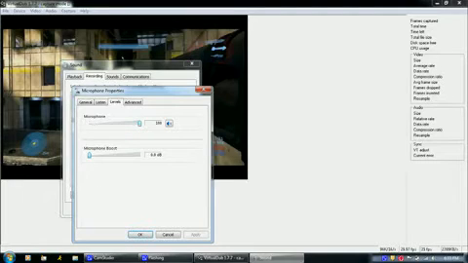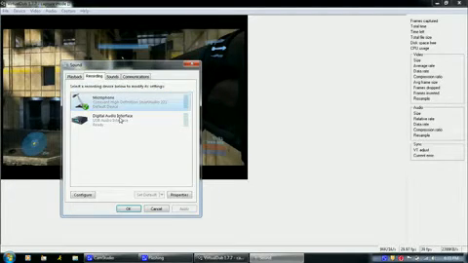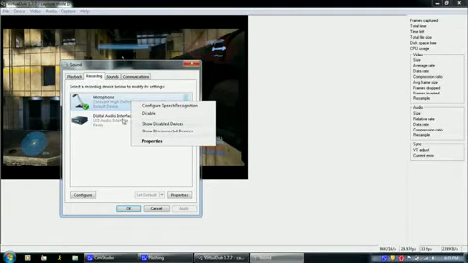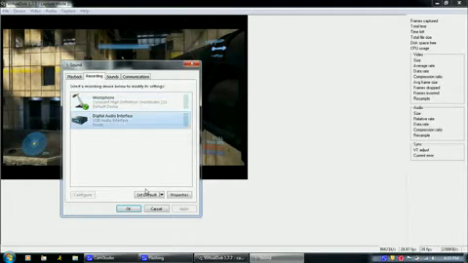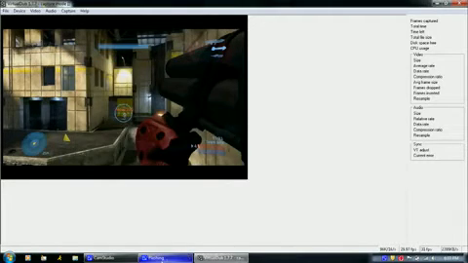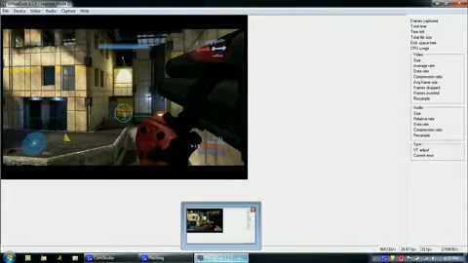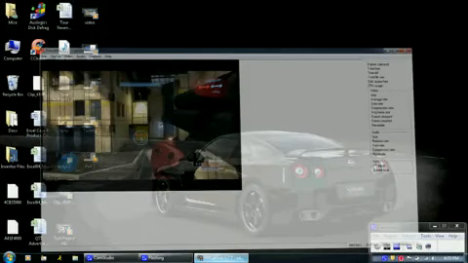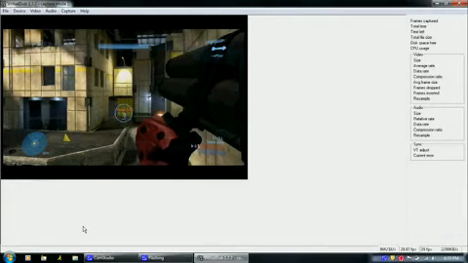Microphone 100, microphone boost 0. Hit OK. Right click your microphone, and if it's not the default, set it to default. Go ahead and do that, and that should be good. I'll show you a video right now of what it will look like, so here goes.